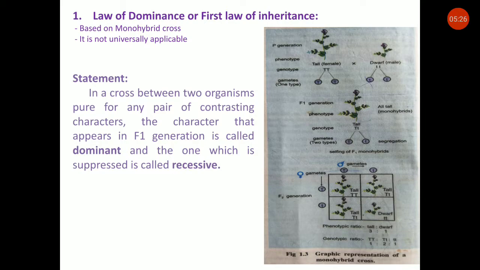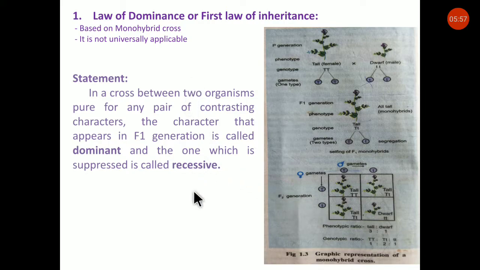For example, in humans, a form of idiocy, diabetes and hemophilia are recessive characters, and they get suppressed. Thus, the law of dominance is significant and true, but it is not universally applicable.